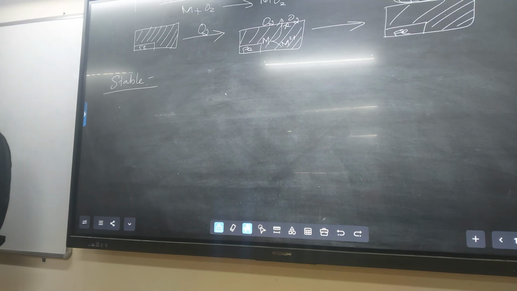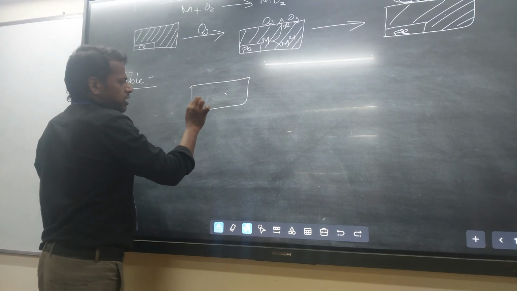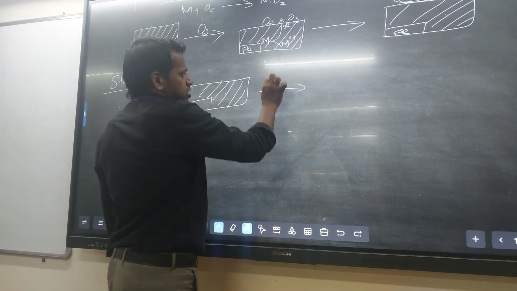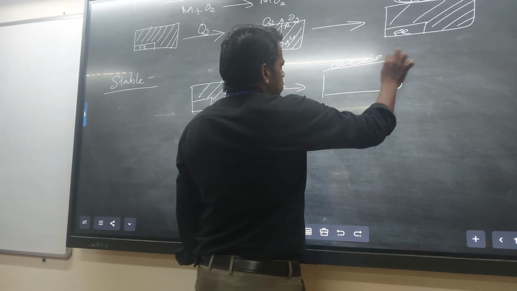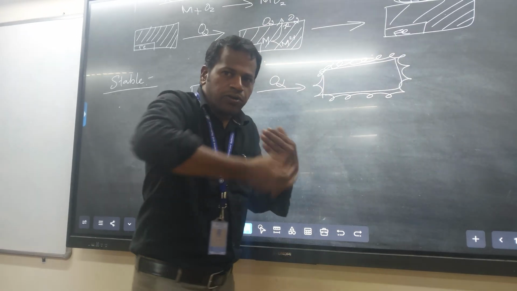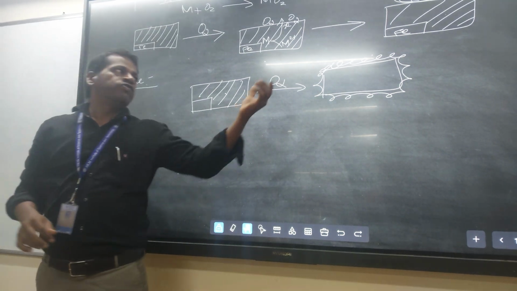For example, a stable oxide layer. That means if you take the metal surface here, it reacts in the presence of the oxygen environment. Here the oxide layer is formed on the metal surface. It covers the metal surface fully. So what happened here? There is no fresh metal surface.